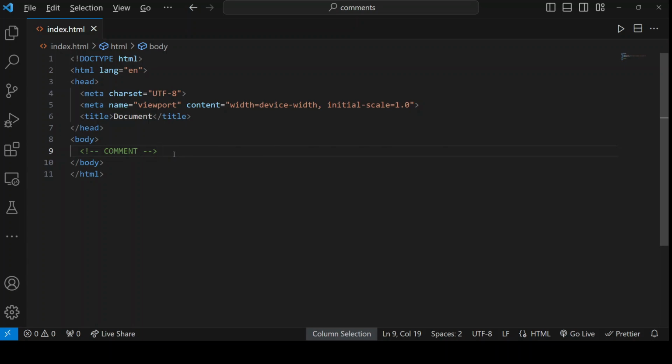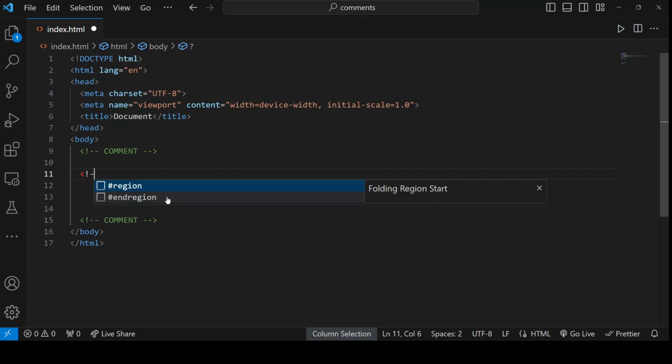So if I do this, now 9th line is commented and 13th is commented. But everything in between is not a comment. It's just 9 and 13 that are commented. Those are single line comments. But if I want a multi-line comment, well, I'll do the exact same thing. The exact same syntax, and now this has been the single line comment.